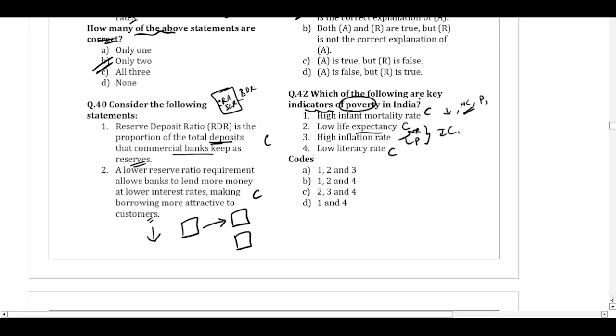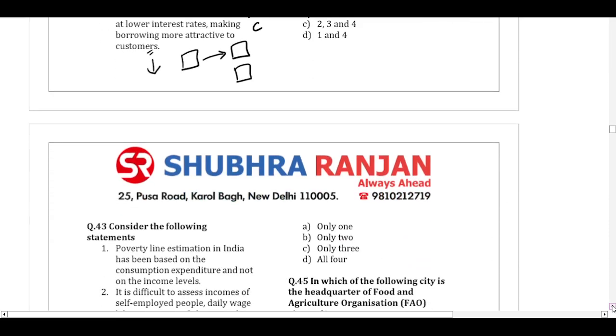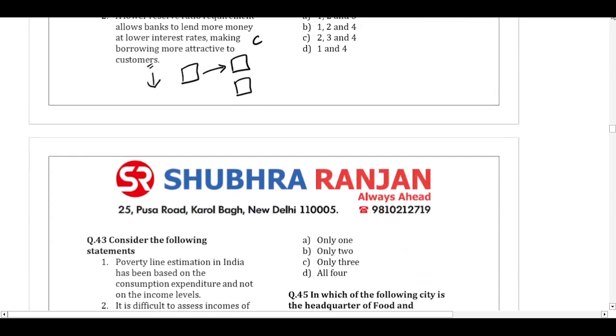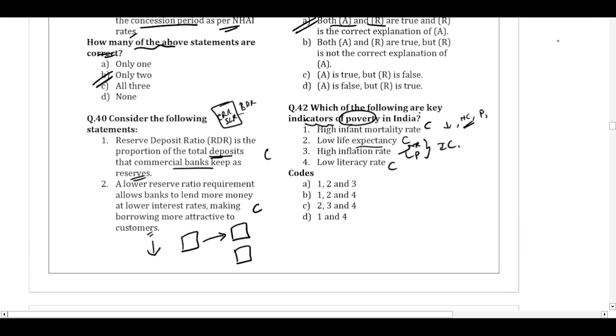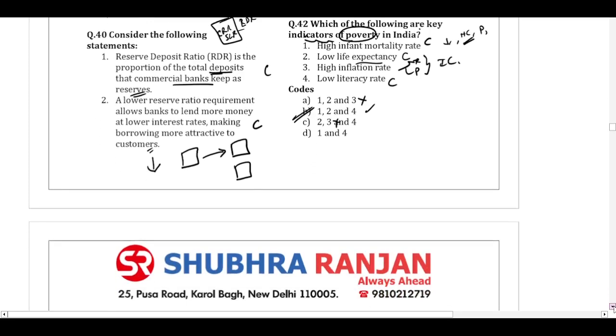So we have to select, I think, the correct codes. So we have to remove 3, and 1 to 4 is the answer. So B is the correct answer for question number 42.